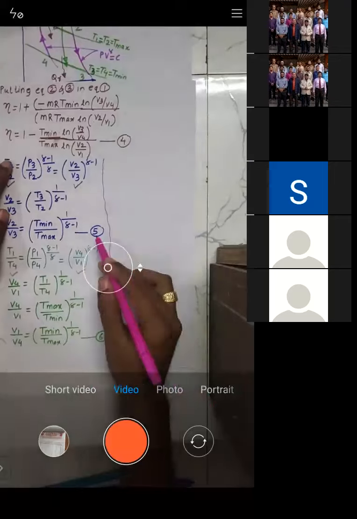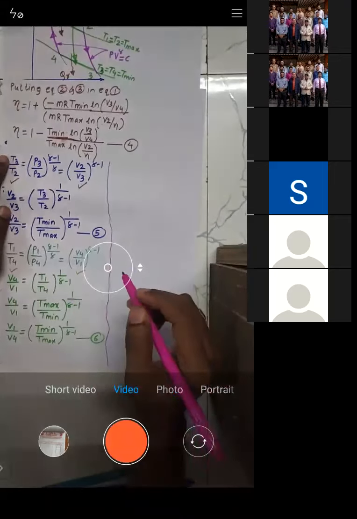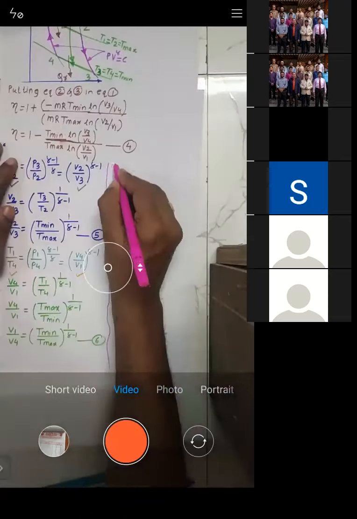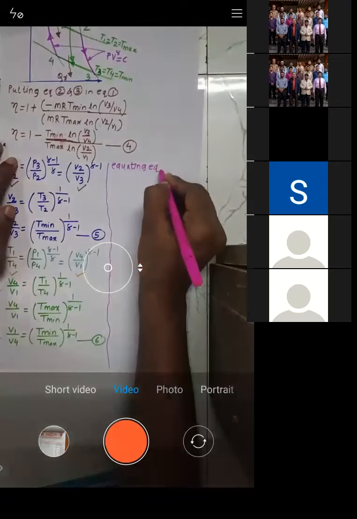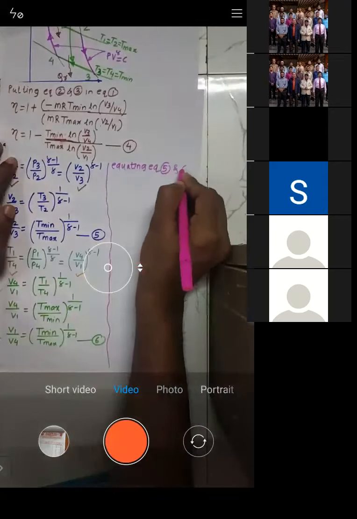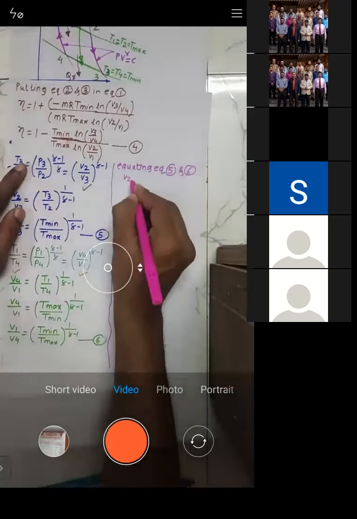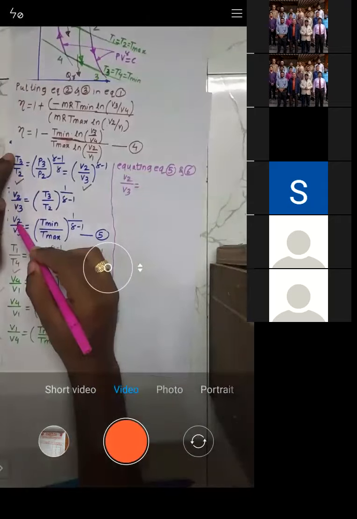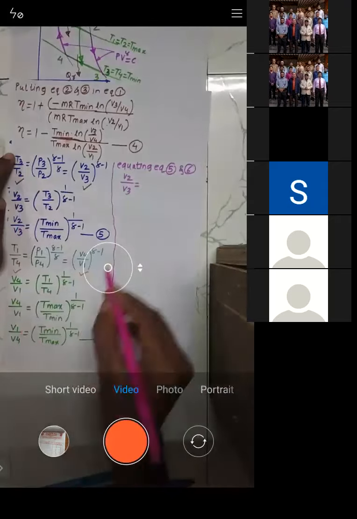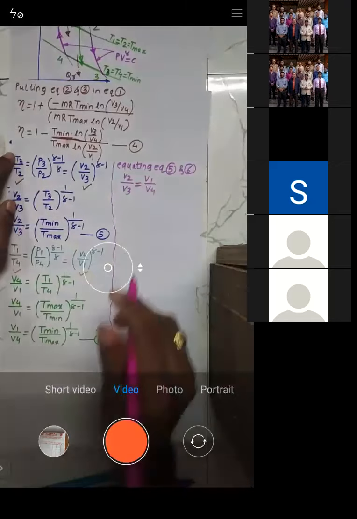So if you compare equation 5 and 6, your right hand side is equal. So equating equation 5 and 6, what will we get? We'll get V2 by V3. Their left hand sides will be equal, right? V2 by V3 is equal to V1 by V4.